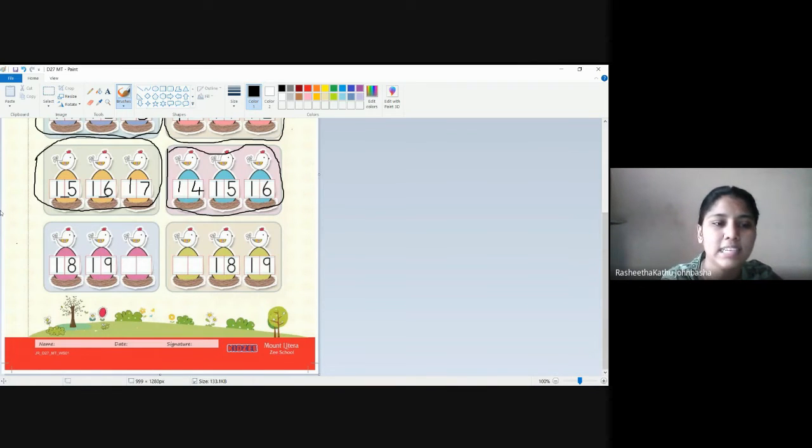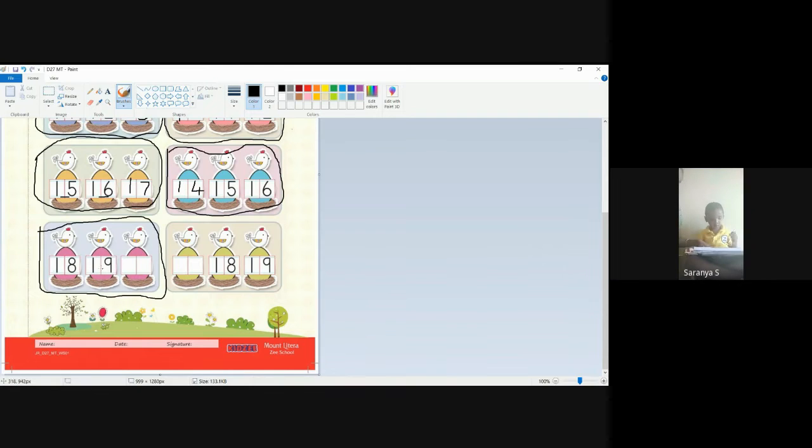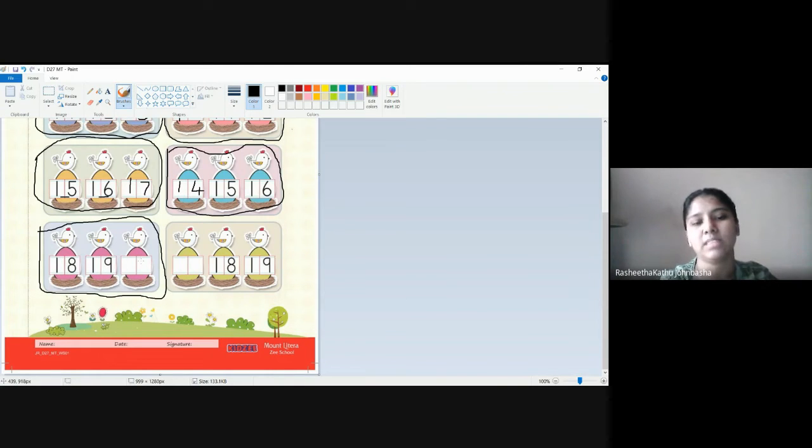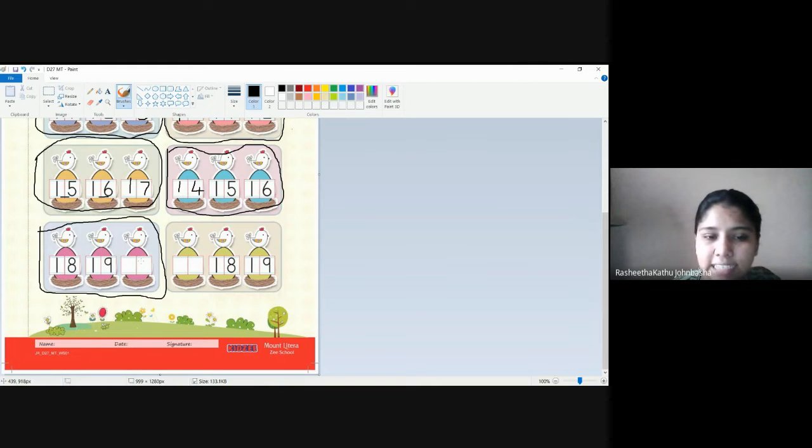Next is Pranav. Purple color set is for you. Number 18 is here. Number 19 is here. What comes next? 18, 19, what will come next?